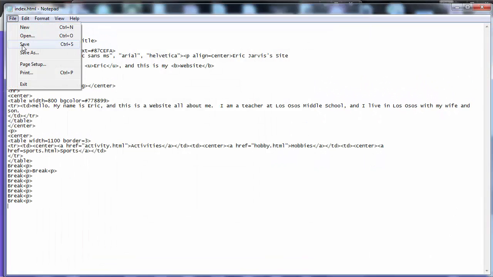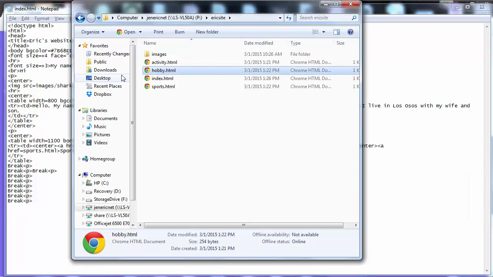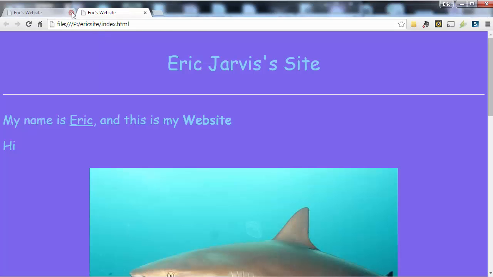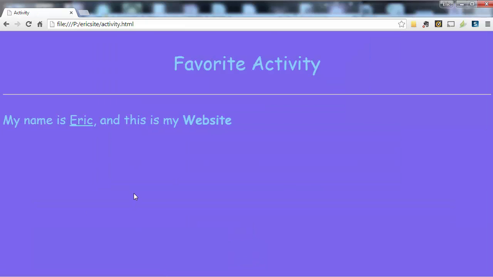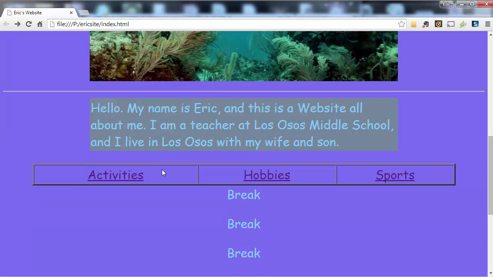I'm going to click File, Save. Now I'm going to go to the page. Index. I already had it open. Scroll down. See, this works. Activities. Back button. Hobbies. It says hobby. Back button. Sports. Back button. Okay. So I did it.